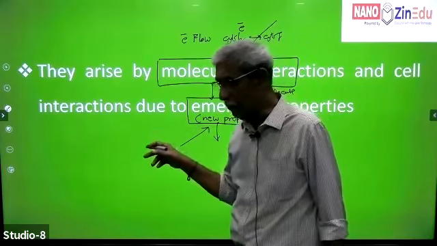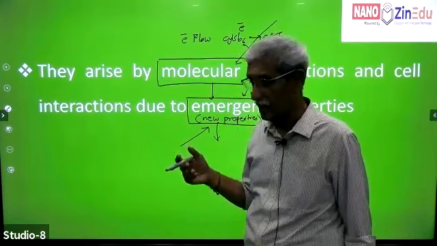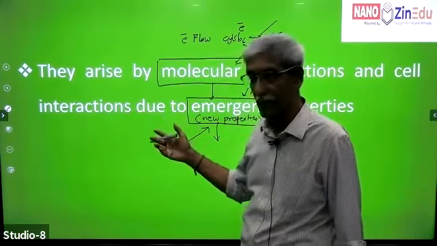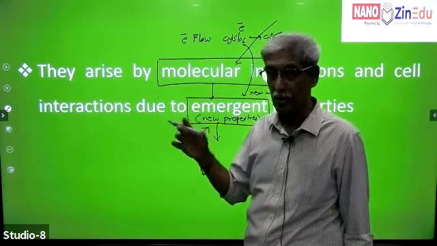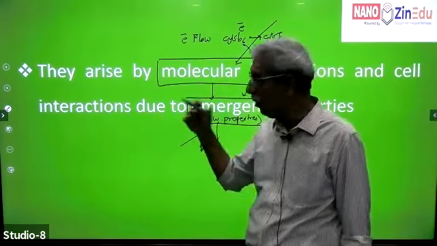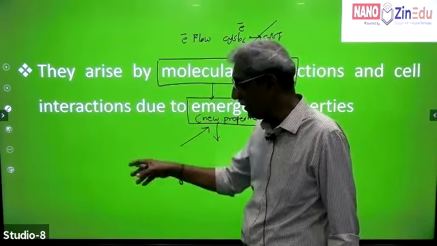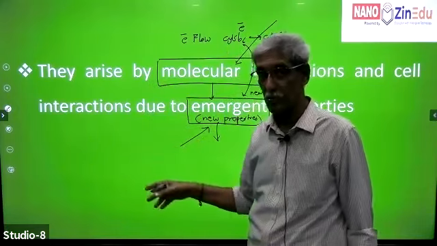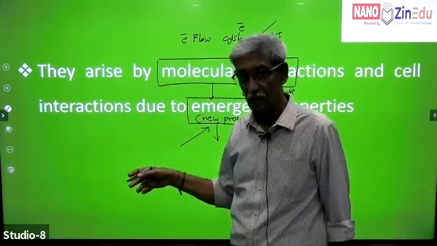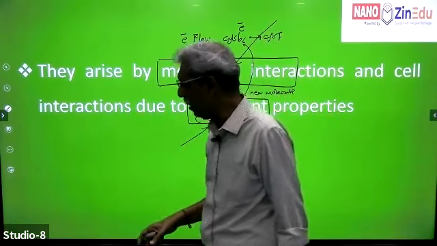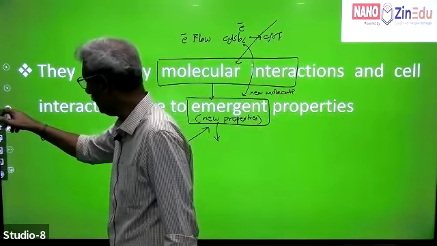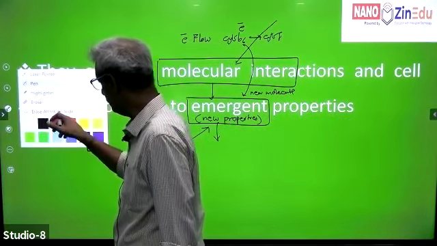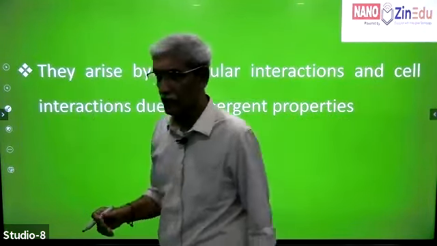Every time you take your textbook, you look at all these statements I've marked. Please take a highlighter pen and mark them in your notes. On each of these statements, try to know exactly which are the most important points, which are the learning points, or the places from where you can get questions.